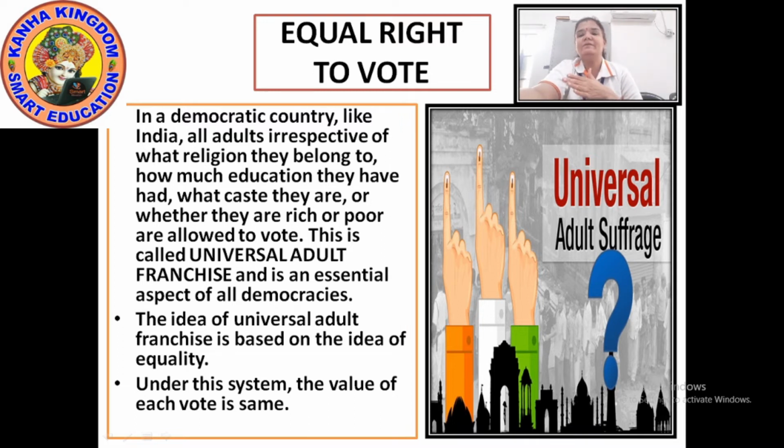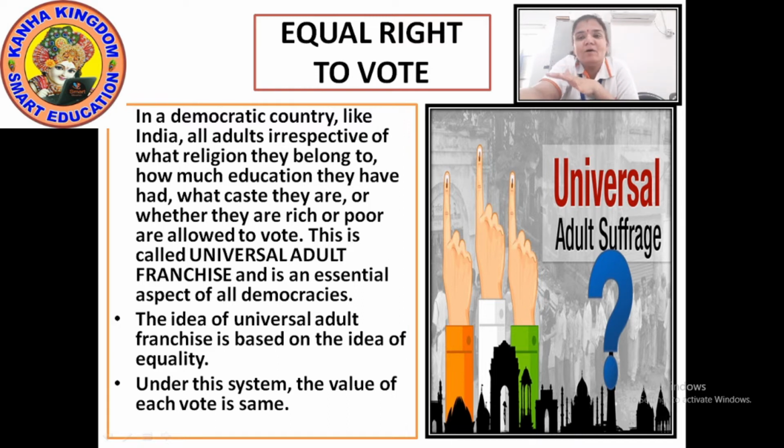More about equal rights. Now India is a democratic country, right? In this democratic country, we have the right to vote. Now who has the right to vote? Any people, without any discrimination or inequality of what religion they belong to, how much educated they are, what caste they are, whether they are rich or poor, of any race.